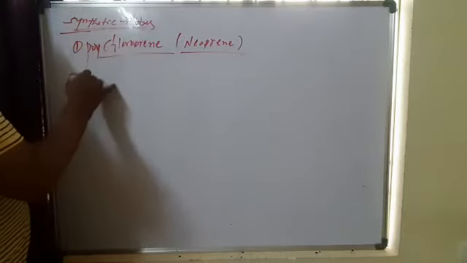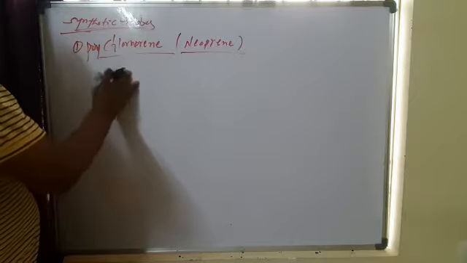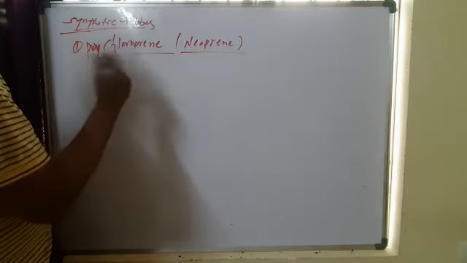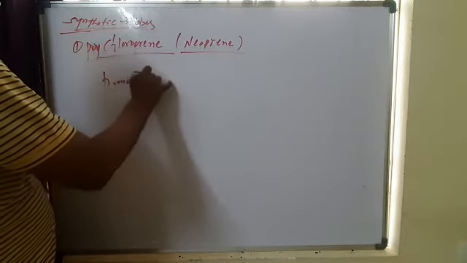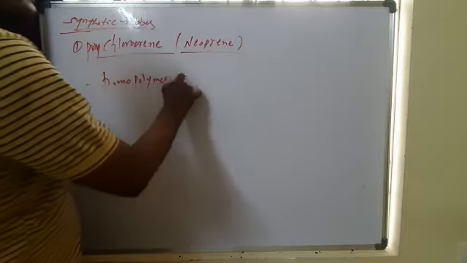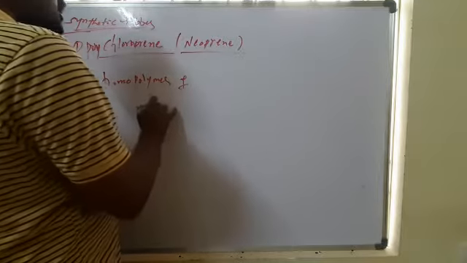So this is a homopolymer. Homo means only single units. Homopolymer of 2-chloro-1,3-butadiene.